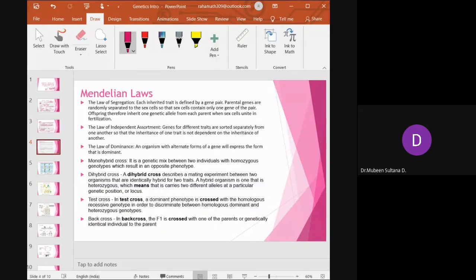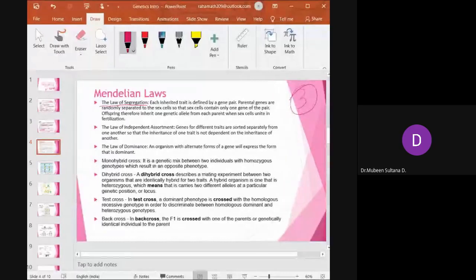Then we come to the current topic, which is Mendelian laws. What do you understand by the term Mendelian laws? Now, Gregor Johann Mendel postulated three laws. The first law being the law of segregation. What do you understand by the term law of segregation?